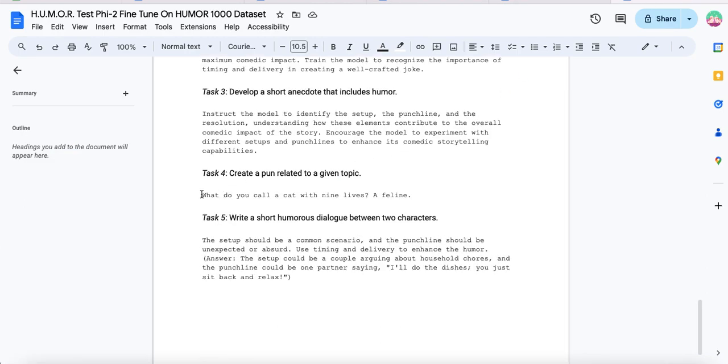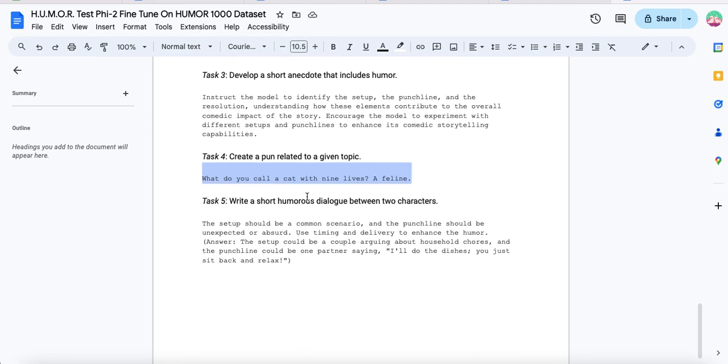And then, what do you call a cat with 9 lives? A feline. I don't understand. Maybe I'm missing something with the pun on this one, please let me know, because this is the only actual joke that the 1000 data set created out of all the tasks, right? Tasks say create a joke, and it's just not creating jokes. But it did with this one. What do you call a cat with 9 lives? A feline.